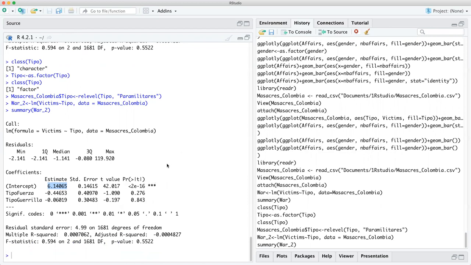Remember, this is the p-value, which I went over, which is saying, what are the chances that these variables are related? Is the guerrilla movement killing more than, say, the paramilitaries? It's saying it isn't because it's negative, but it's not statistically significant, meaning they're all killing each other about the same, according to the algorithm. But that's where we're going to get into the more practical value that's going to be important. And the multiple R squared is very bad. The closer to 1, the better, and that's way far, 0.007, which means we're not explaining a lot, right?